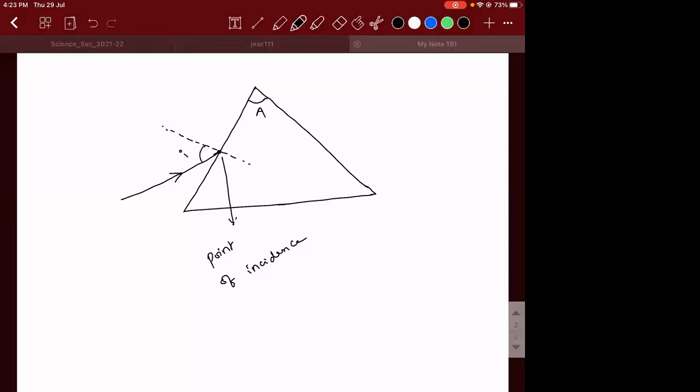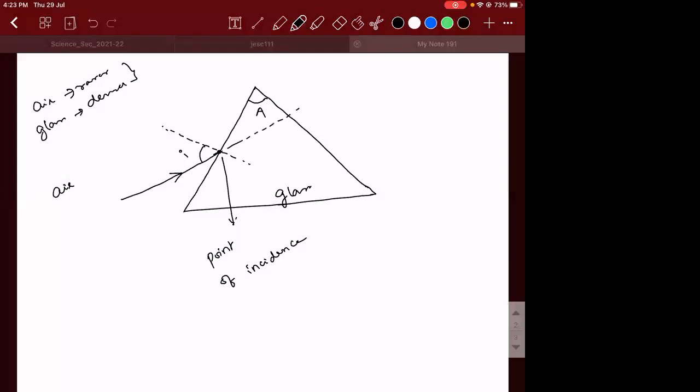Guys, accept it? Now, outside is air medium and inside is glass medium, and air medium is rarer and glass medium is denser. So when the ray travels from the rarer to the denser medium, what will happen? Towards the normal side. Very good.